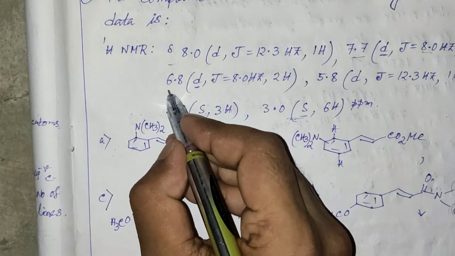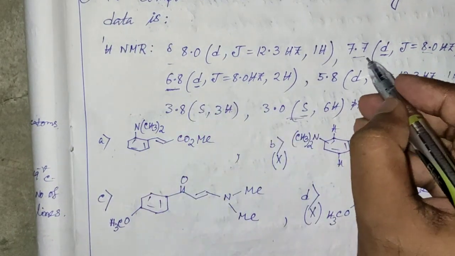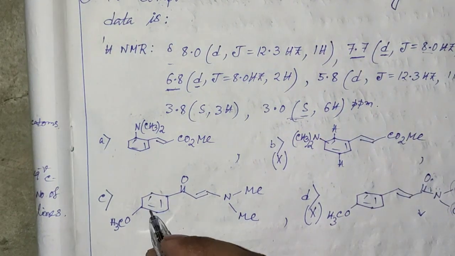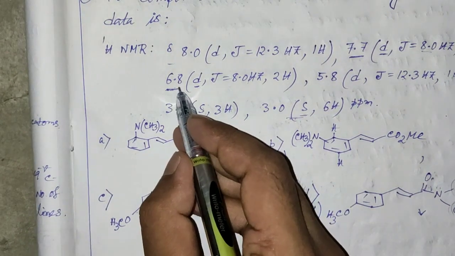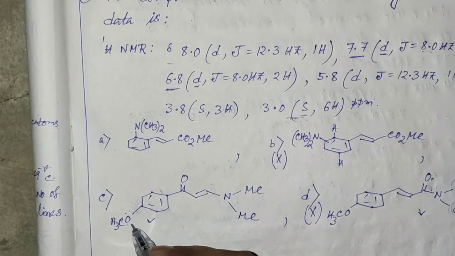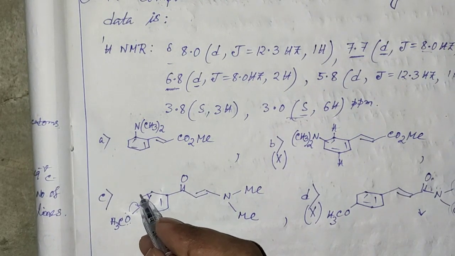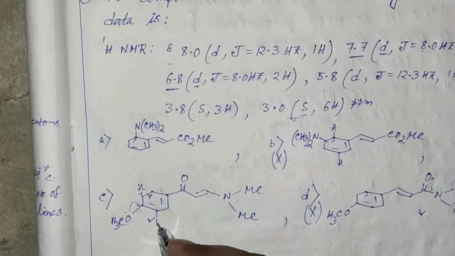Now for the chemical shift value of the aromatic protons, one appears at 6.8 and another is somewhat downfield, and one is somewhat upfield. It is possible in this structure, since the lone pair of oxygen will resonate and shield this proton as well as this proton.